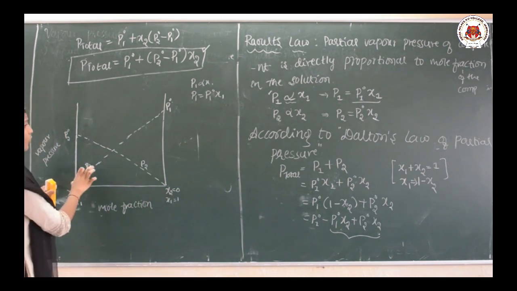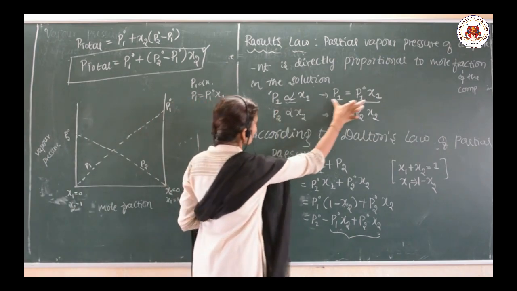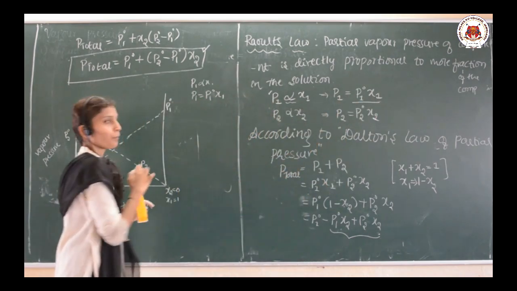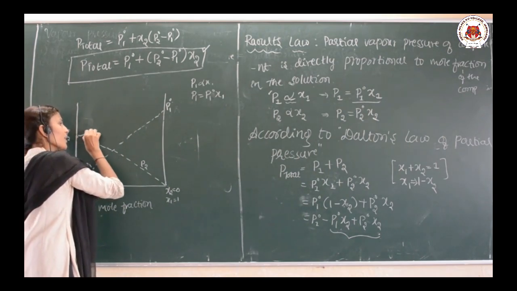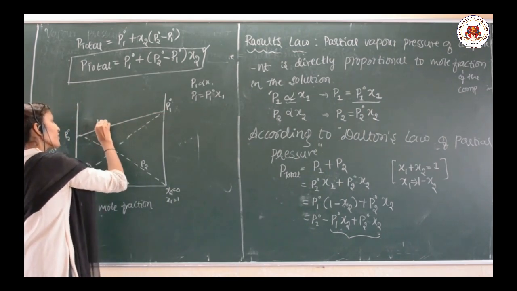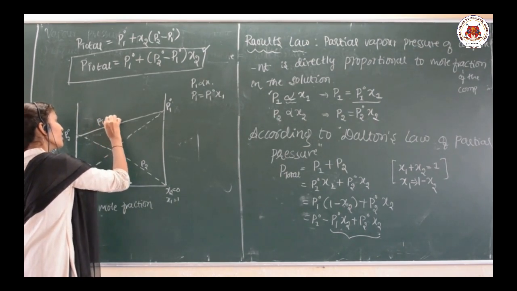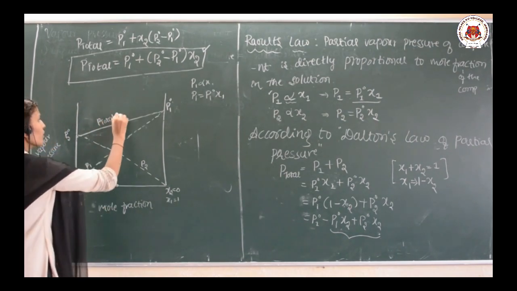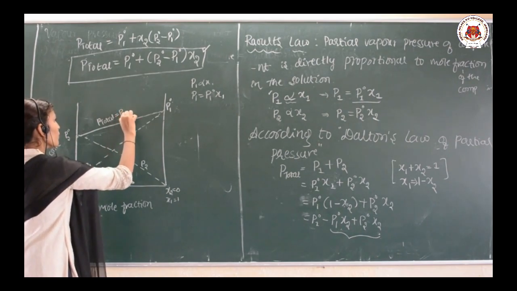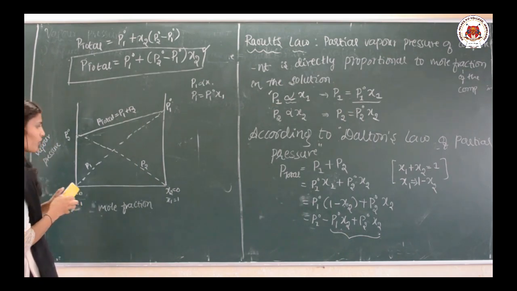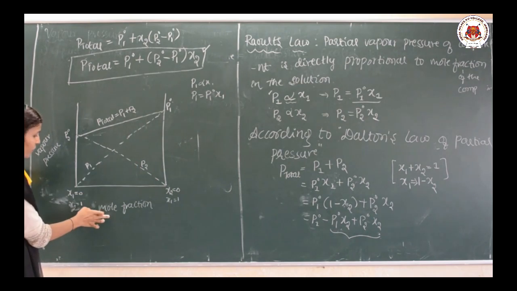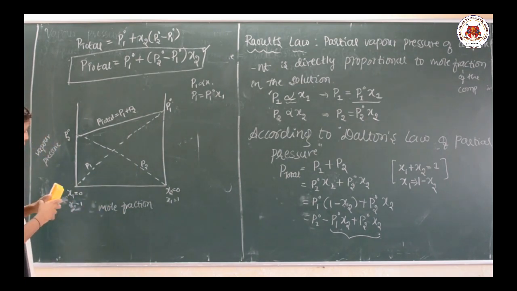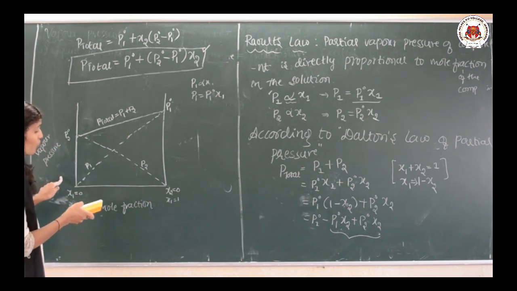And now we draw the graph for the total. I need to know the P total. So the P total graph will be like this. This is the P total, which is equal to P1 plus P2. Okay. So here we are drawing the graph of vapor pressure versus mole fraction.